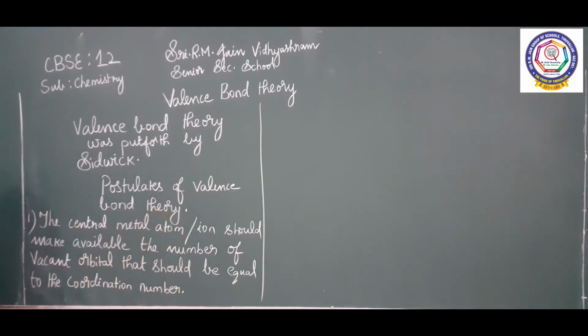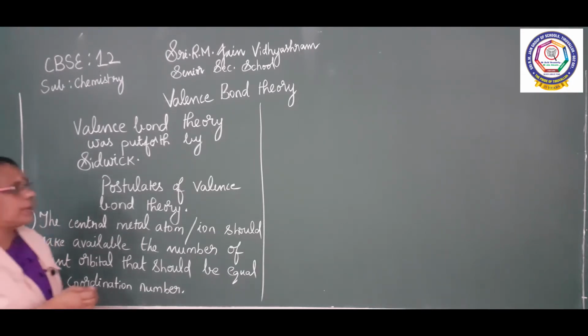So here the first point, under valence bond theory, is the central metal atom or ion should make available the number of empty orbitals that should be equal to the coordination number.